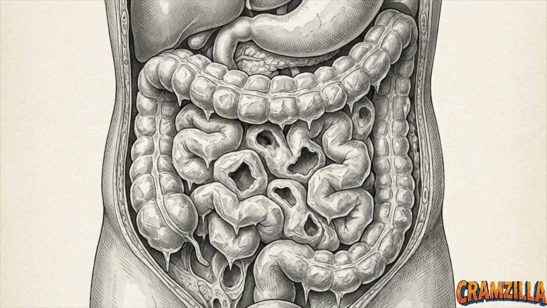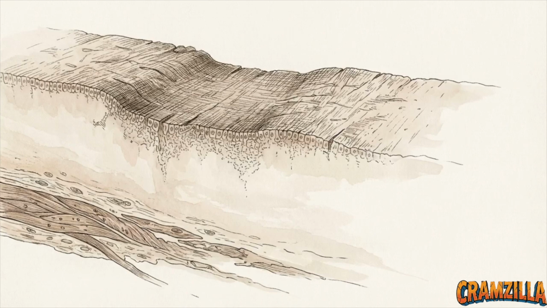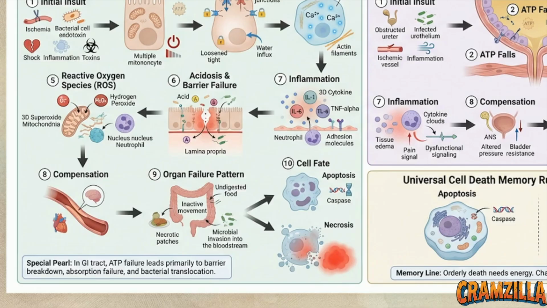Patients present with profound ileus, an inability of the intestine to contract normally, along with severe malabsorption and massive loss of the intestinal barrier. The diagram notes a special pearl for this exact moment. This barrier loss yields a unique and deadly consequence: massive bacterial translocation, where gut microbes directly invade the bloodstream.